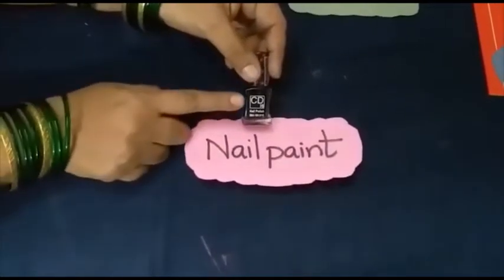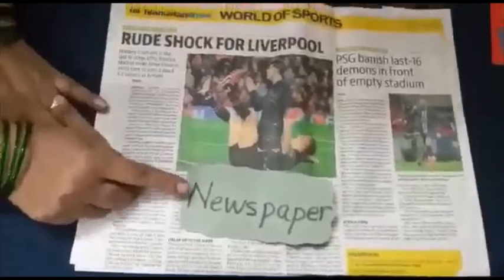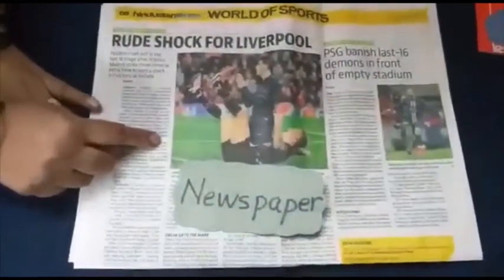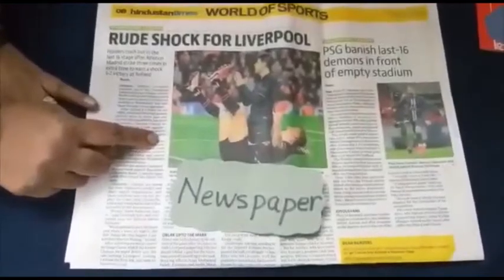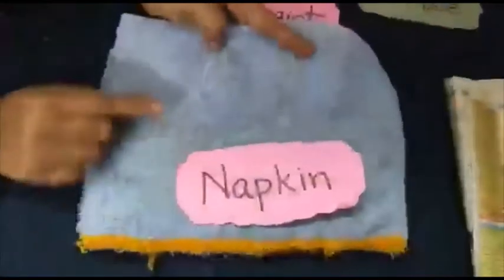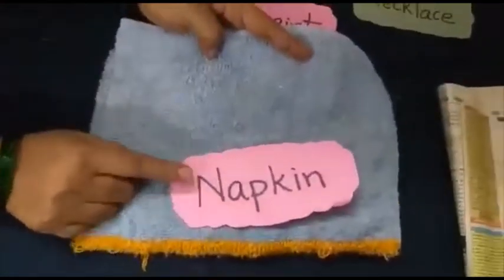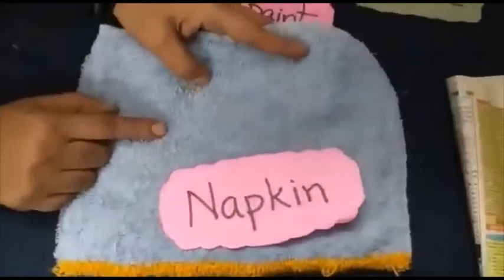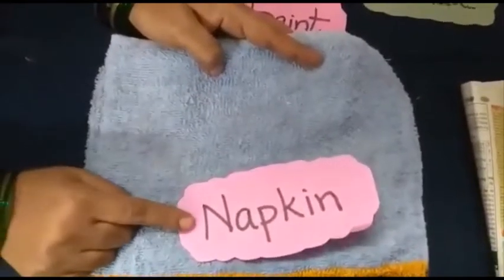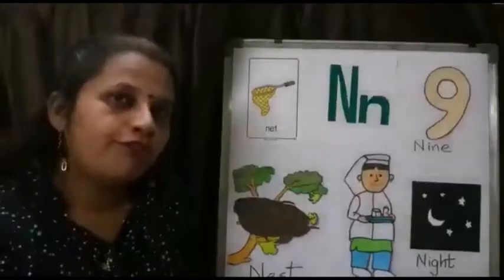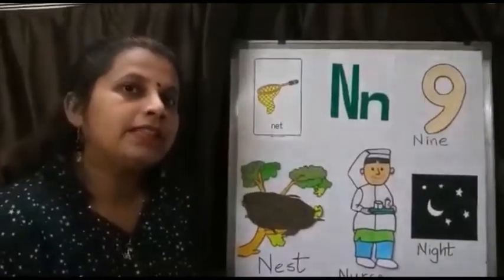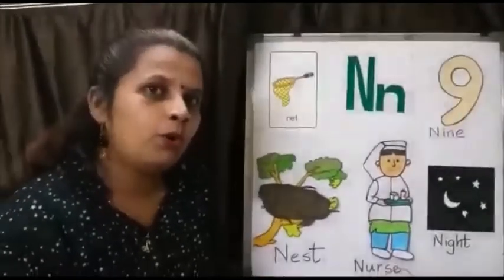N for newspaper. We read the newspaper daily. N for napkin. We use a napkin to wipe our face. All of you find more things related to N and revise it at home.